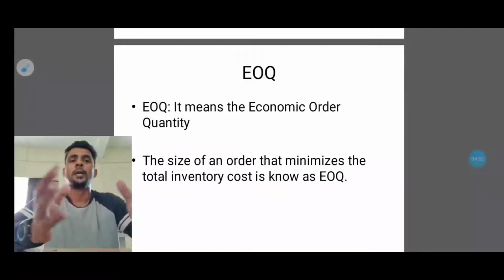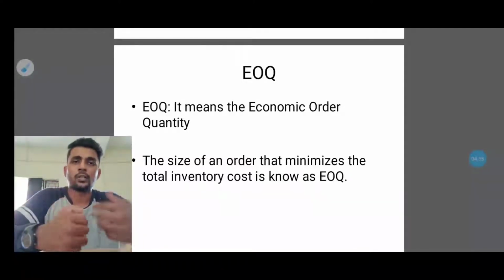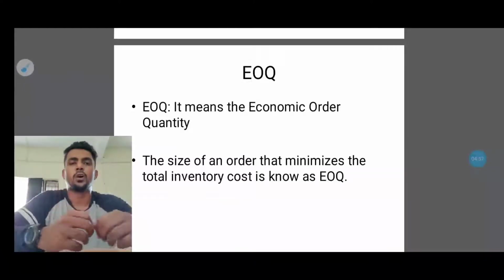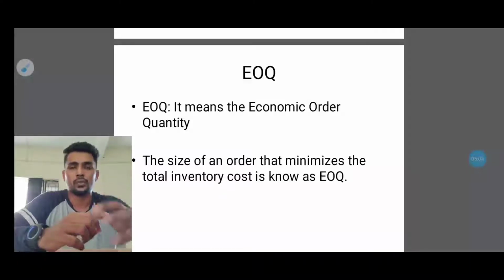So basically the company will be looking for the replacement of the orders. They want to minimize the cost of the raw material. So in order to do that, they use what is called economic order quantity.